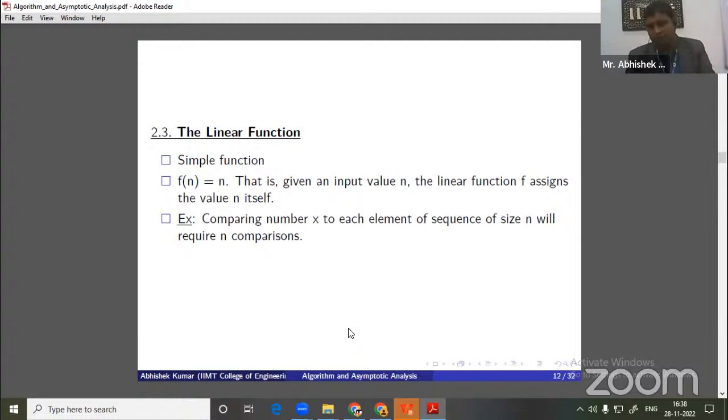A very simple function is f(n) = n. That means given an input value, the linear function f assigns the value n itself. In the example on this slide, if there are n inputs and you want to search for a particular element, it will require n comparisons. And as in the previous slide on constant functions, comparing one value to another takes a constant amount of time.